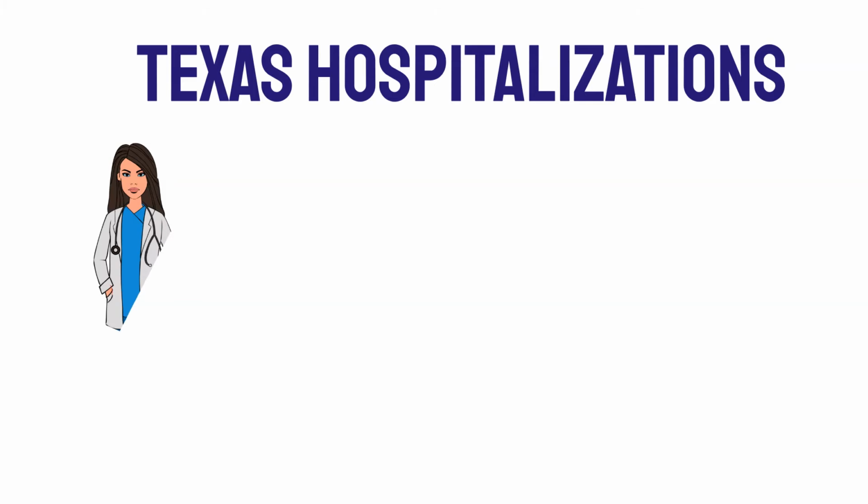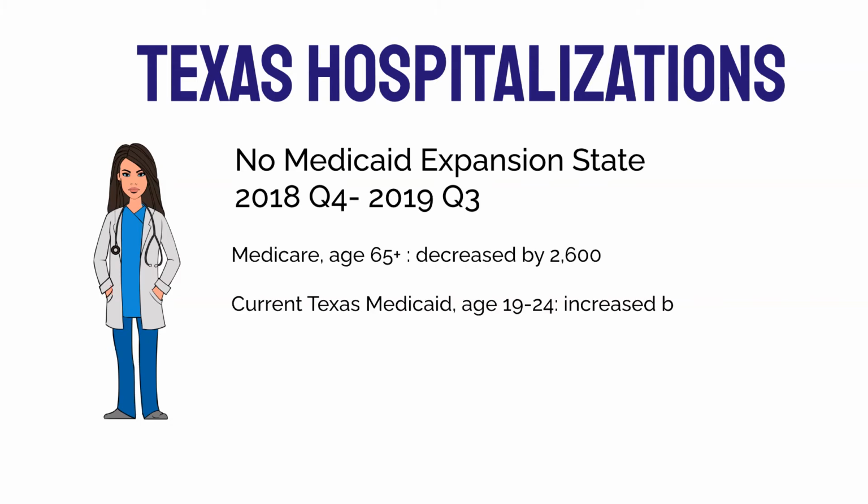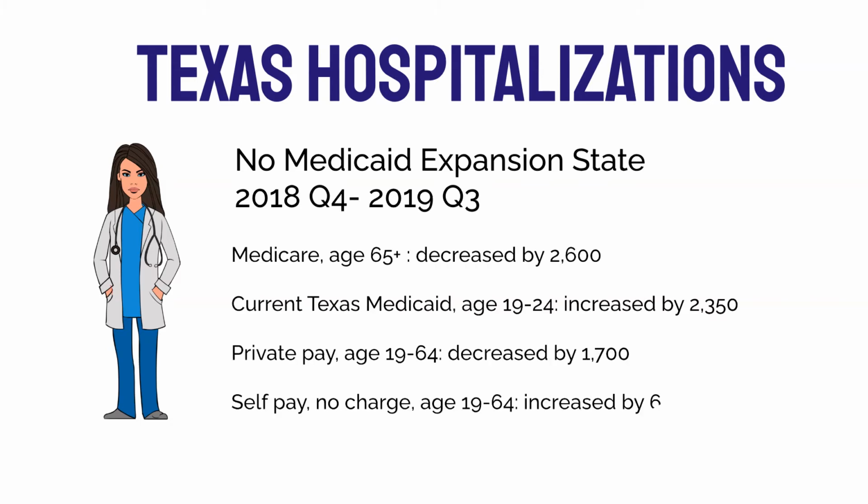And now we can move on to the most current 4 quarters of Texas, and that is quarter 4 of 2018 versus quarter 3 of 2019. Over that time, Medicare age 65 plus, numbers of hospitalizations decreased by 2,600. Current Texas Medicaid ages 19 through 24 increased by 2,350. Private pay ages 19 through 64 decreased by 1,700. And self pay, no charge, the numbers increased by 6,600.